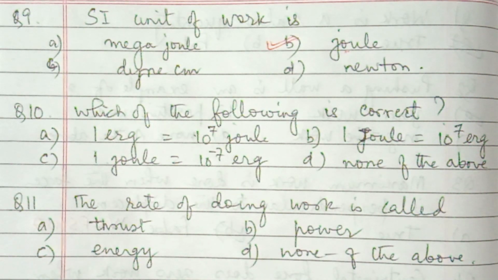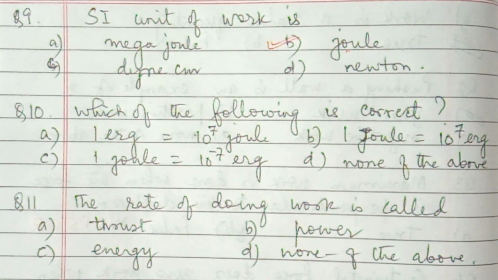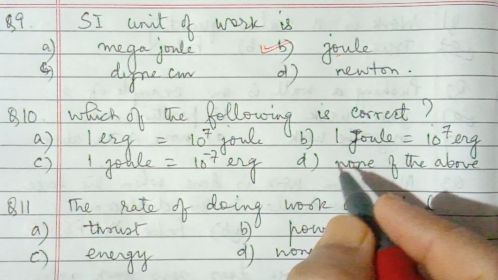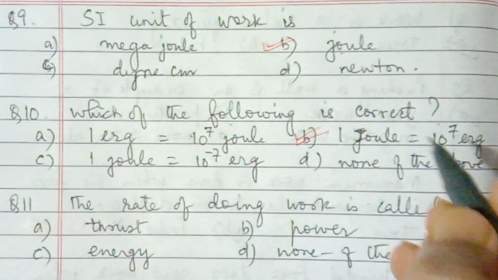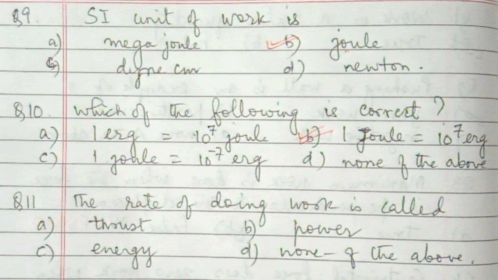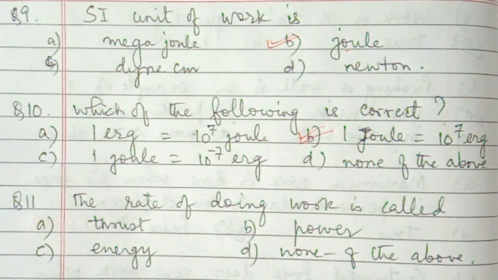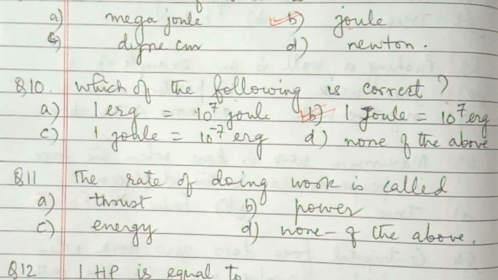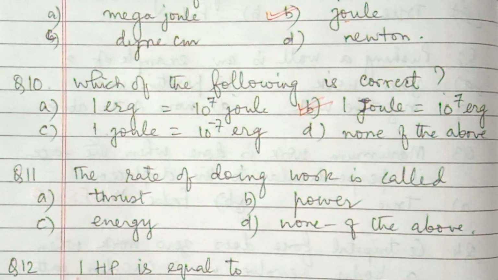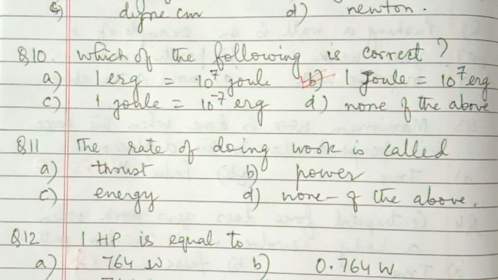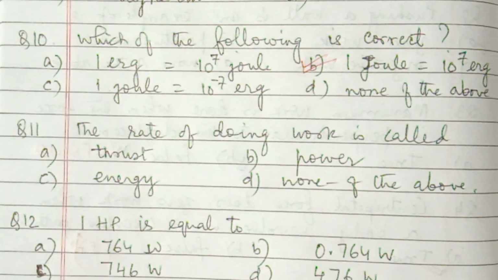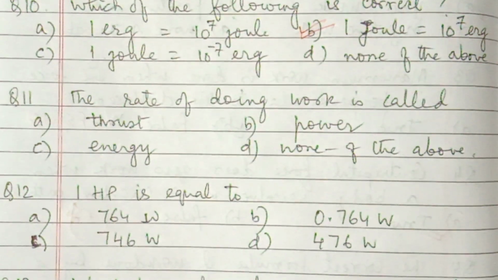Which one is correct? 1 joule is equal to 10 to the power 7 erg. This is the relation between the SI unit and the CGS unit, so questions may come regarding SI and CGS units also.